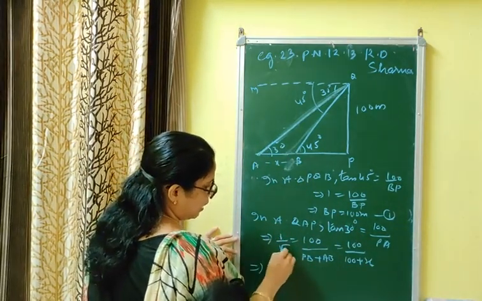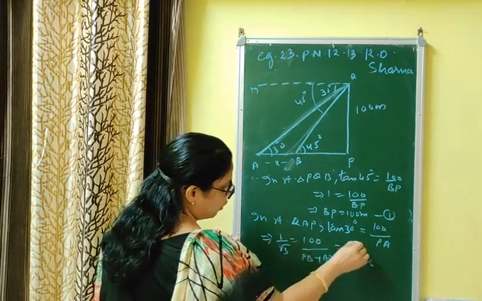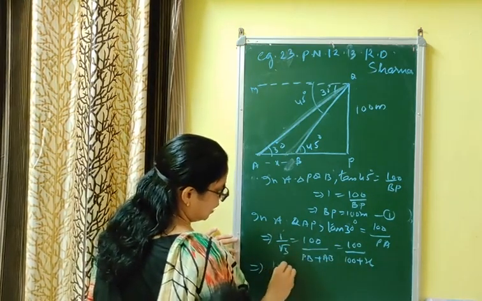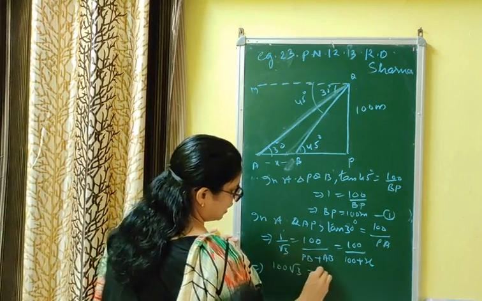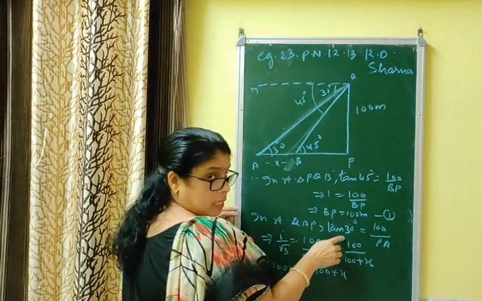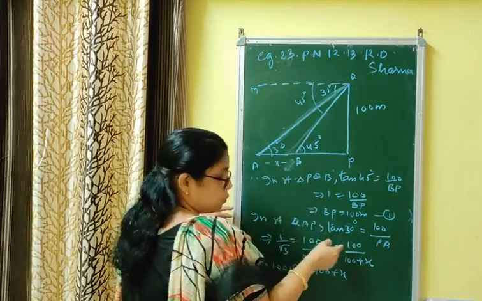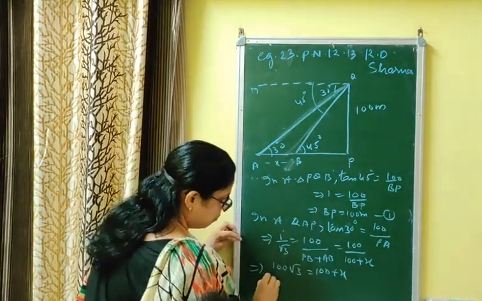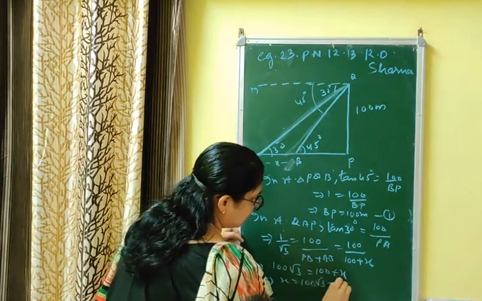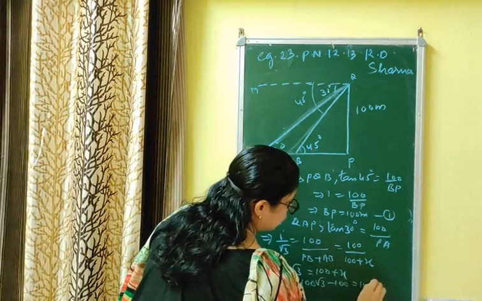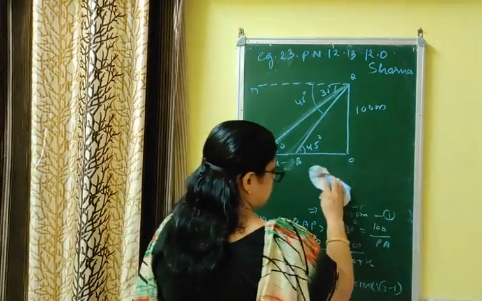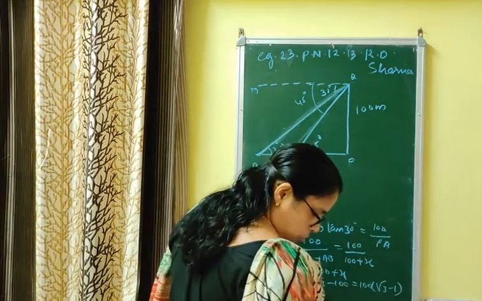Now we will multiply these two. 100 √3 is equal to 100 plus x. Again, I said earlier I took 60, make the correction to 30; whichever angle you took, you have to proceed accordingly. Implies x is equal to 100 √3 minus 100, which is 100 into (√3 minus 1). You can't leave it as it is, you have to put the value.